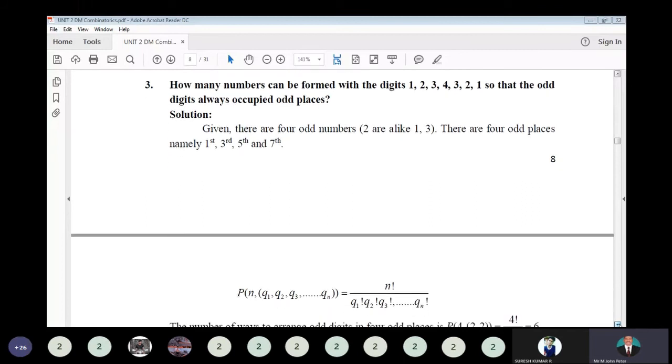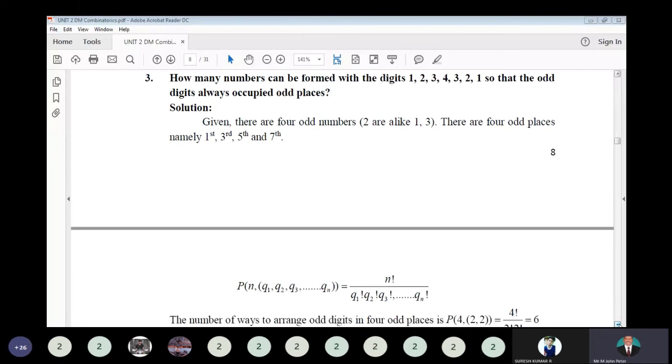How many numbers can be formed with the digits 1, 2, 3, 4, 3, 2, 1 so that the odd digits always occupy odd places? 7 digits are given, and using all of them we have to form a 7-digit number. Here the odd places are the first, third, fifth and seventh place. You have to use odd numbers only there.